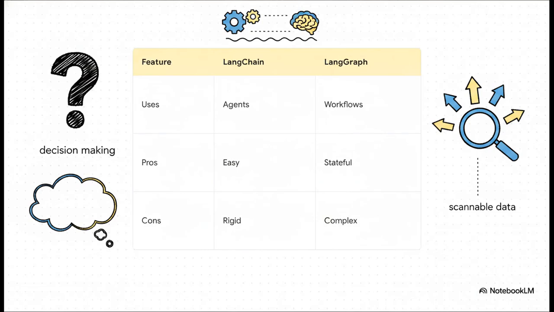Pattern 6 is compare. When you're stuck trying to make a tough decision between two complex things, ask the AI to organize it visually for you. Your prompt should look something like, compare LangChain and LangGraph in a table with use cases, advantages, and limitations. Asking for a specific structural output like a table takes really dense, complicated data and instantly makes it readable and scannable.